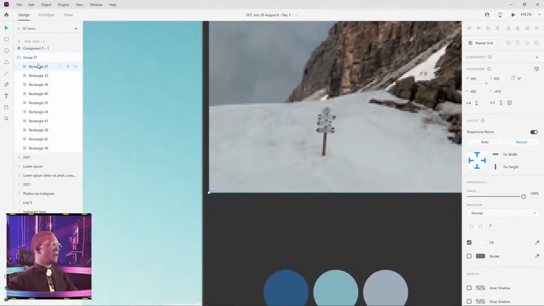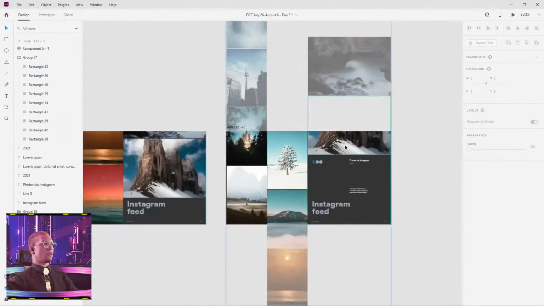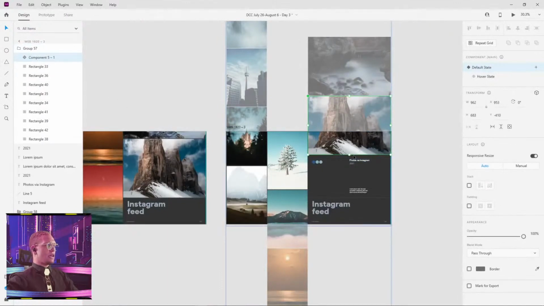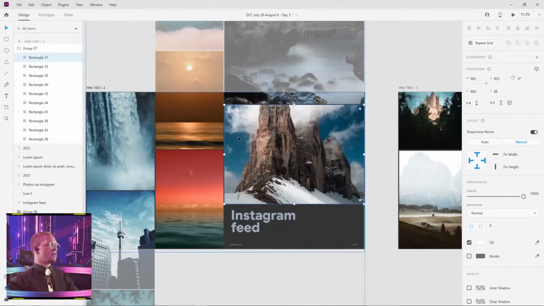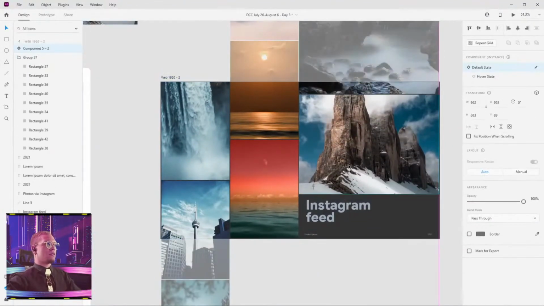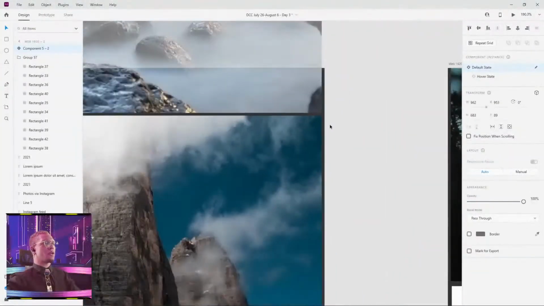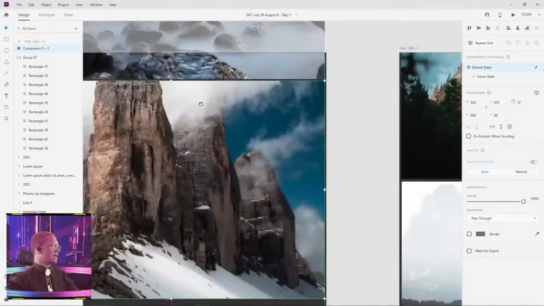We're just gonna delete this rectangle 37, and make sure that this is inside of our group. We are gonna do the same thing here. We're just gonna replace this photo. So I'm gonna come over here, place, put this right on top of where our photo is. I'm gonna do this a couple times with some of our photos because we have more than one hover. This is just how to make it once.